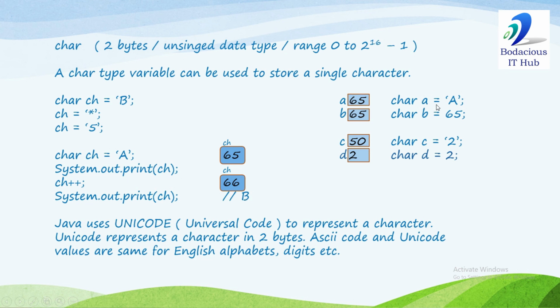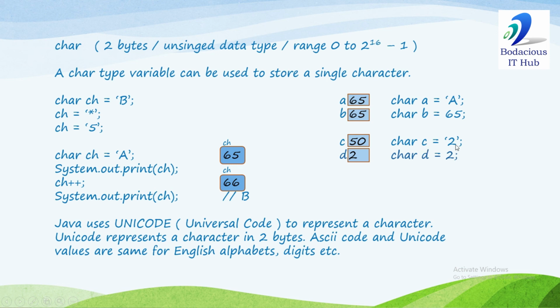So you can write like this: character A is assigned 'A', or character B is assigned 65. It means you can assign a character, or you can directly assign its ASCII value. So we have written A in single quotes, so it will be considered a character and its ASCII value 65 will be stored. Here we have specified an integer without single quotes, so it will be treated as an ASCII value and stored as it is. It means 65. And when you display A or B, in both cases the corresponding character of this ASCII value will be displayed, so A will be displayed.